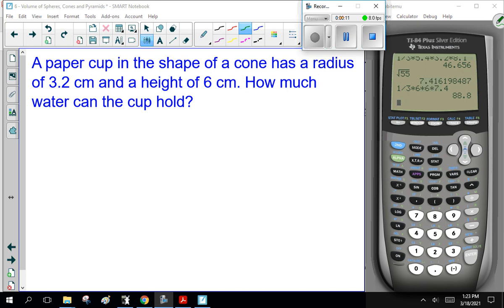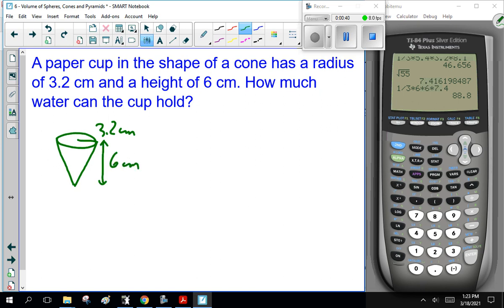Now, a paper cup in the shape of a cone has a radius of 3.2 centimeters and a height of 6 centimeters. How much water can the cup hold? You guys remember the good old days when sometimes little water machines would have little paper cups or waxy cups by them? Well, they're cones. The radius is 3.2 centimeters, and the height is 6 centimeters. Okay. Now, how do I use that to figure out the volume?